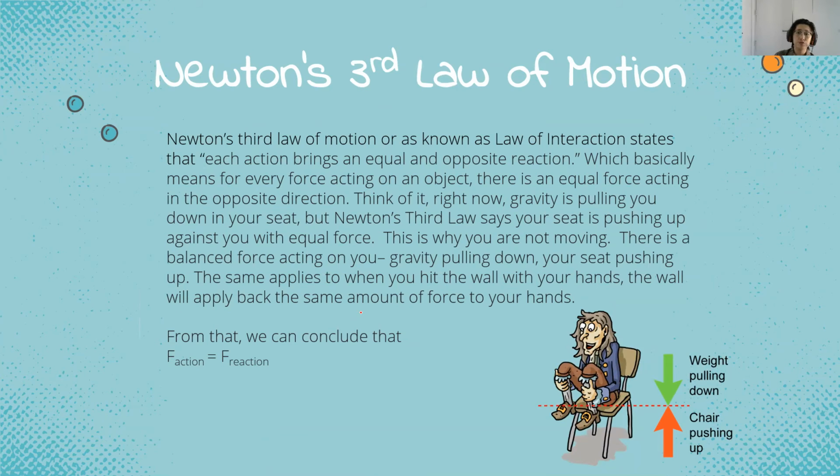There is a balanced force acting on you, gravity pulling down, and then your seat pushing up. The same applies when you hit the wall with your hands. The wall will apply back the same amount of force to your hands. From that, we can conclude that F action equals F reaction. Here we have the visual representation.